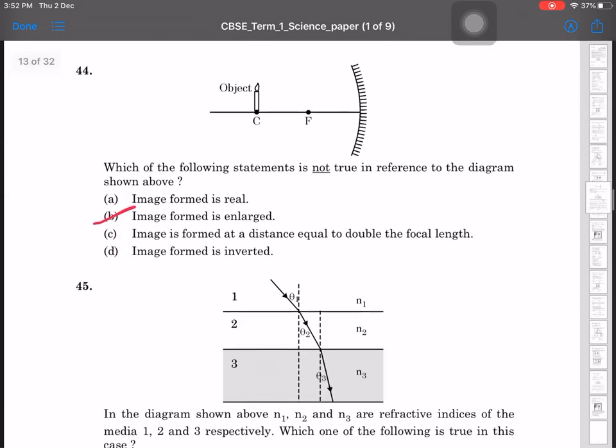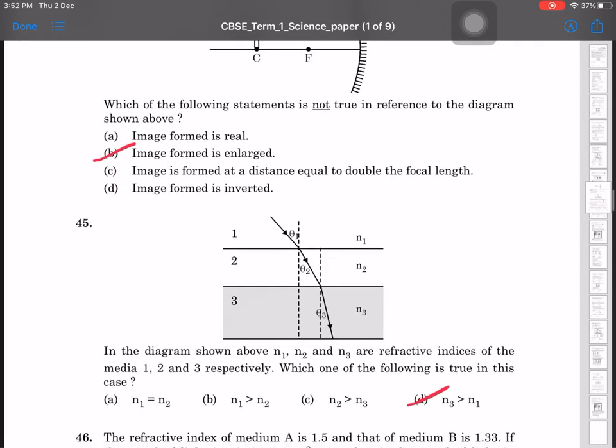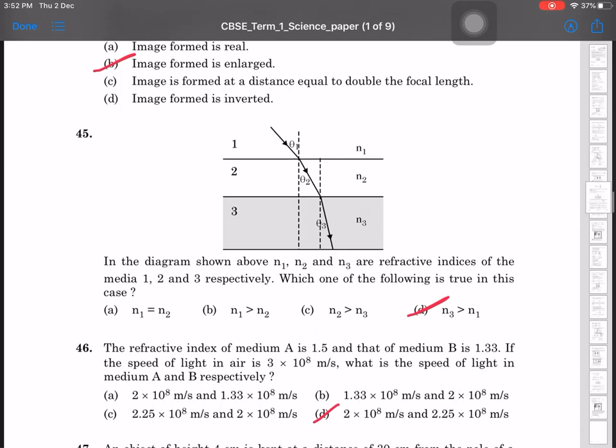Which of the following statements is not true in reference to the diagram below? Image formed is enlarged. In the diagram shown, N1, N2 and N3 are the refractive indices of medium 1, 2 and 3. Which of the following is true in these cases? N3 is greater than N2. More bending is there, so the refractive index will be higher. Darkness भी दिखा रखी है उसके अंदर.